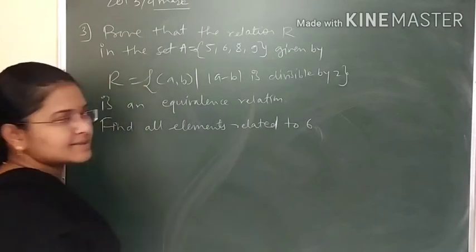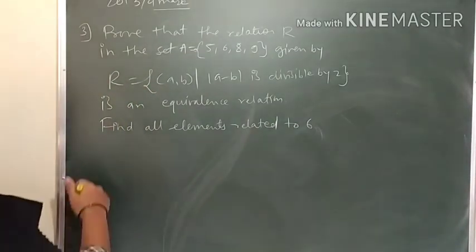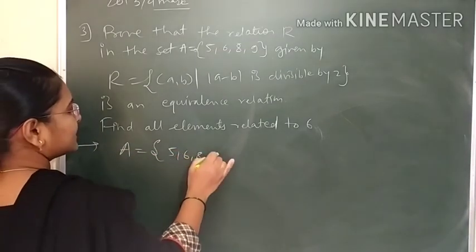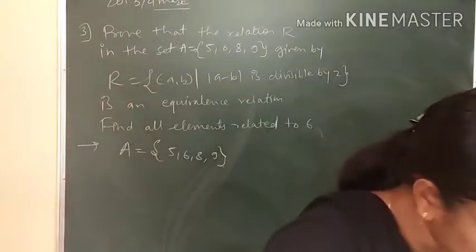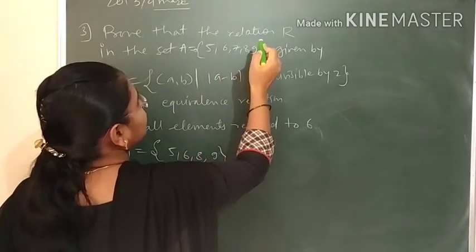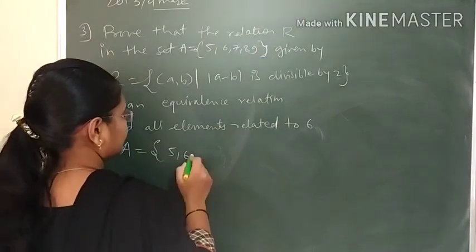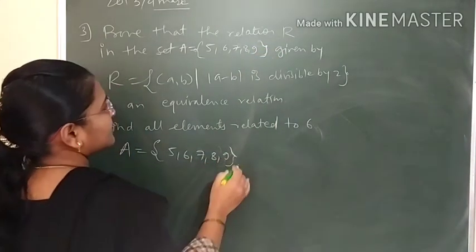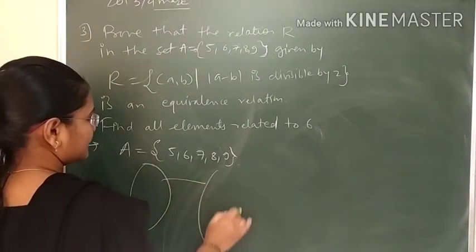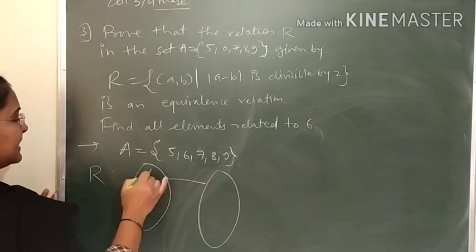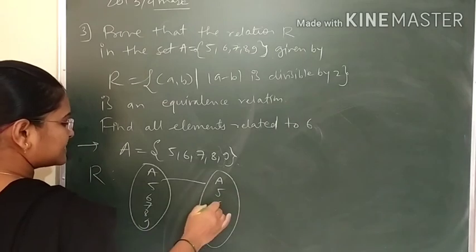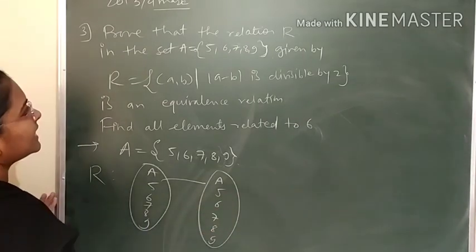Now student, what is the set A? Set A has elements 5, 6, 7, 8, 9.